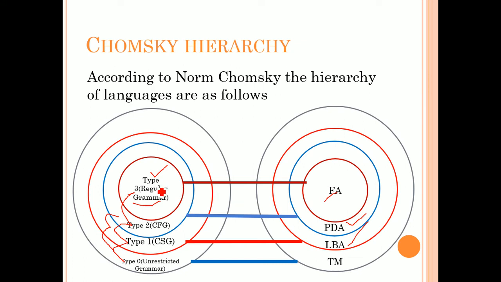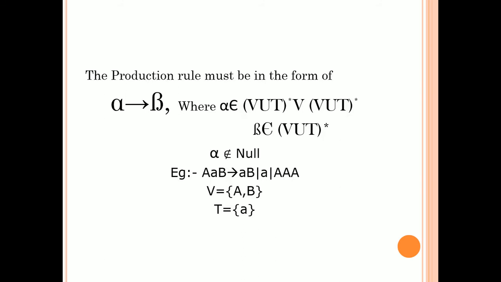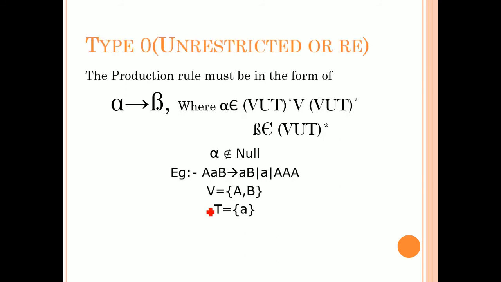Okay, if you say any grammar is type 3, automatically it belongs to type 2 as well as type 1 as well as type 0, because it is a subset of type 2, type 1, type 0. Similarly, if you say a grammar is type 2, it is type 1 as well as type 0. Similarly, if you have any grammar of type 1, automatically it is type 0, but not conversely.